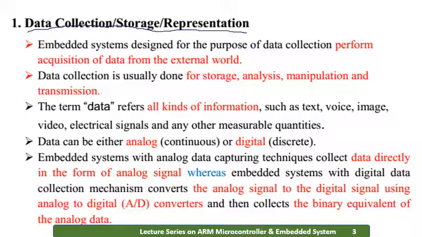Data collection is usually done for storage, analysis, manipulation and transmission. The term data refers to all kinds of information such as text, voice, image, video, electrical signal or any other measurable quantities. The data can be either analog or digital as explained.